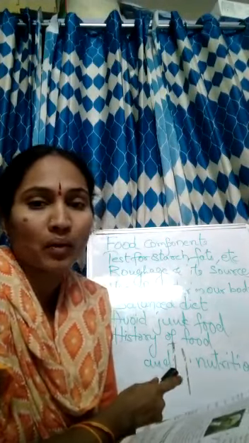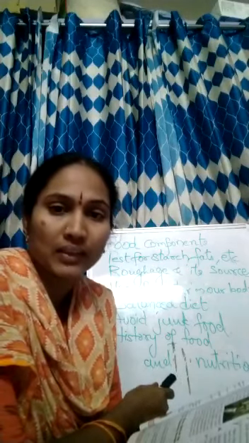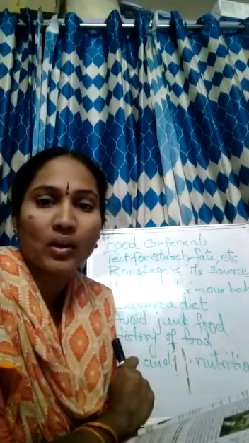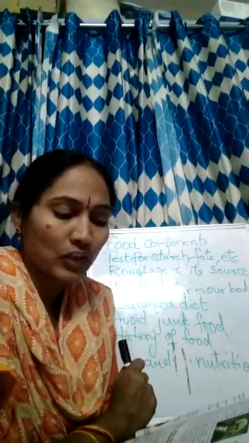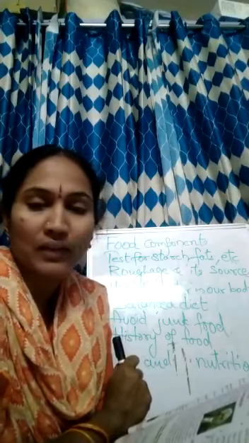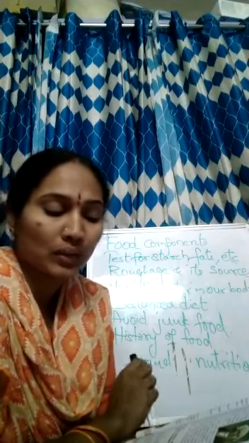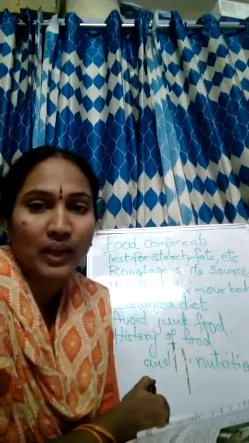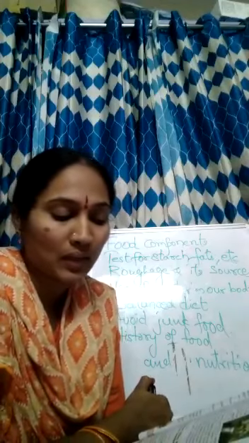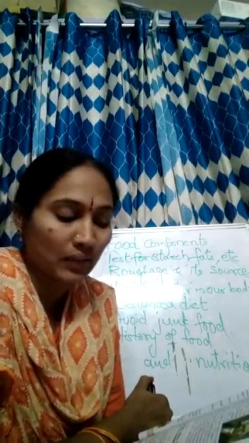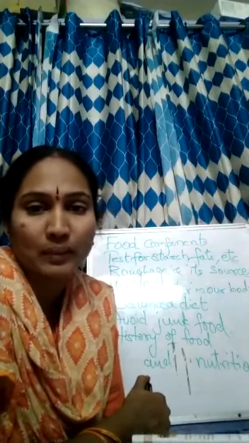Now coming to the next point, the history of food and nutrition. Until about 170 years ago there was little knowledge about nutrition. Later, a Frenchman named Lavoisier, 1743 to 1793, paved a new way to the importance of nutrition and the research of nutrition. In the year 1752, James Lind discovered that scurvy could be cured by eating fresh fruits and vegetables.